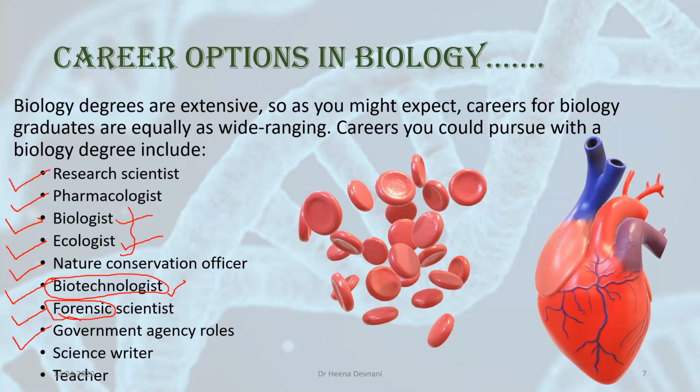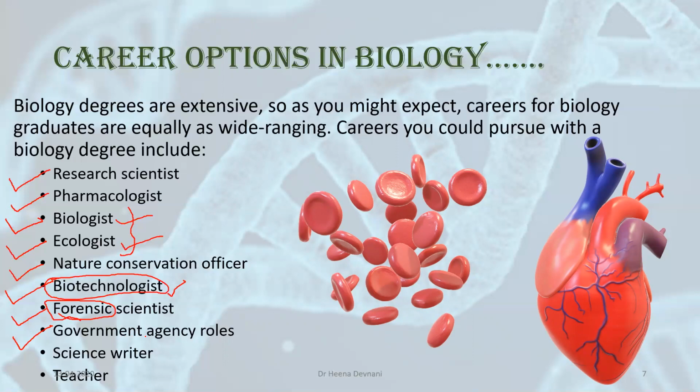You can go for government agency roles. Government sectors are always very beneficial to any candidate. In biology also we have government agency roles, and the best government job for biologists is IFS. You might have heard about IAS, IPS.